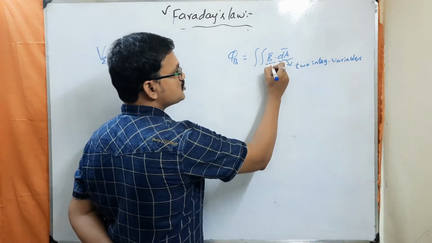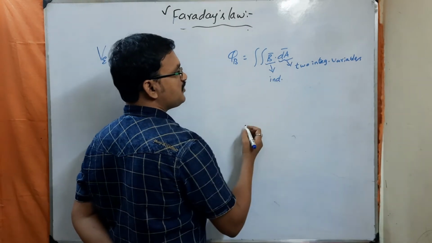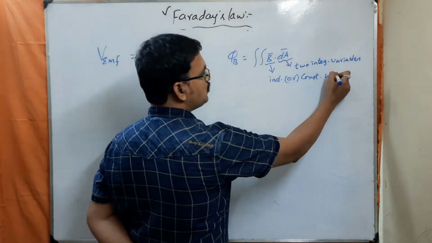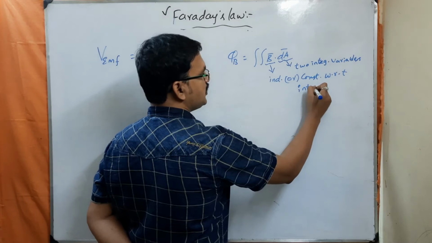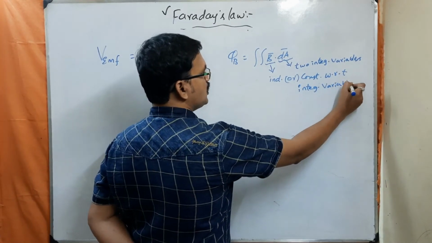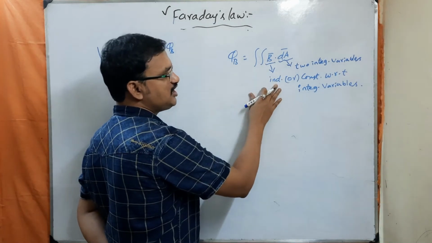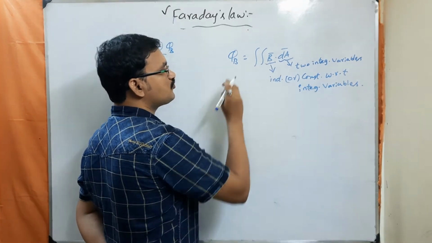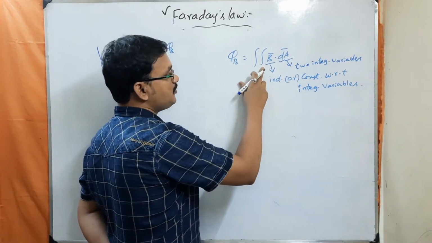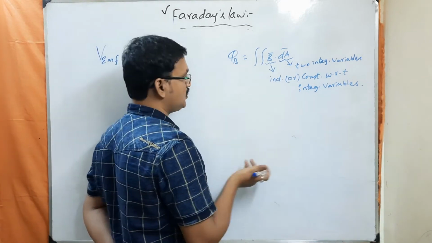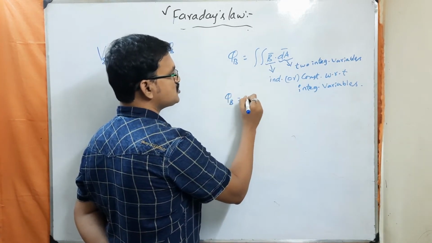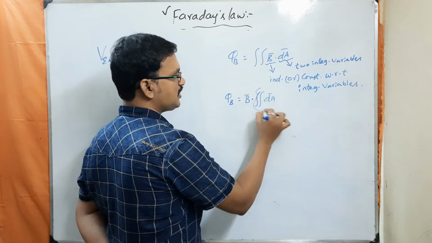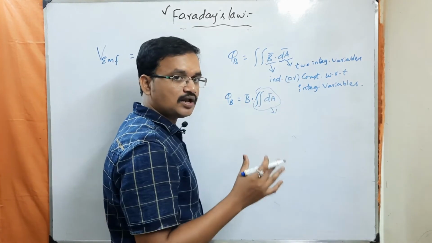Now if suppose this B field is independent, or I can say constant, with respect to the integration variables, then you can take it out of the integration. Yes or no? If it is independent of integration variables, you can take it out of the integration. So in that case, I can write phi B is equal to B bar dot double integral dA bar. This double integral dA bar will represent the total surface area.